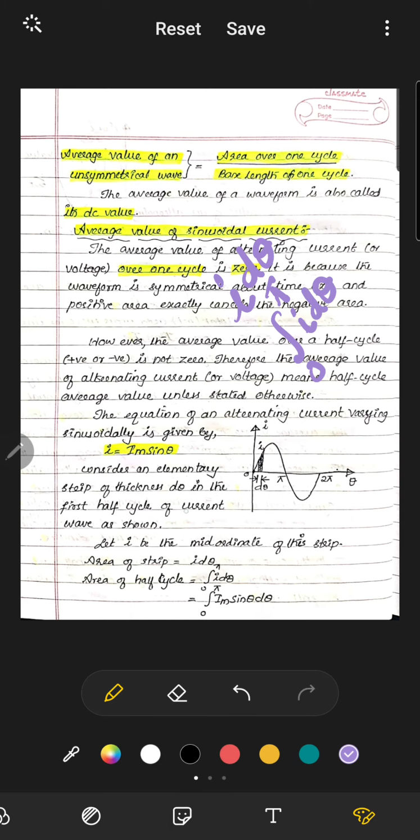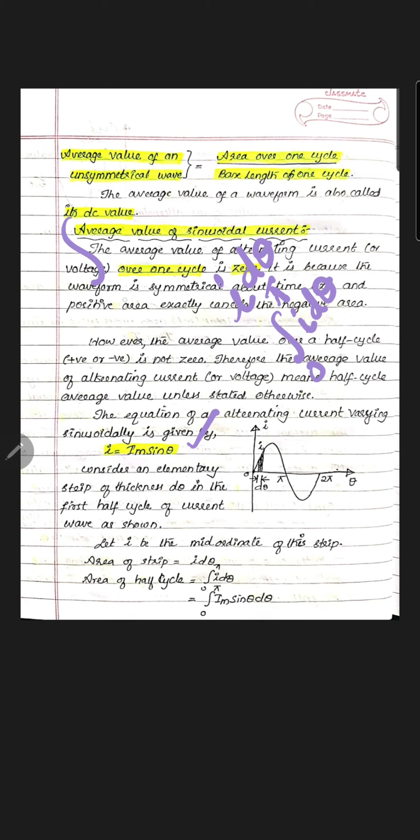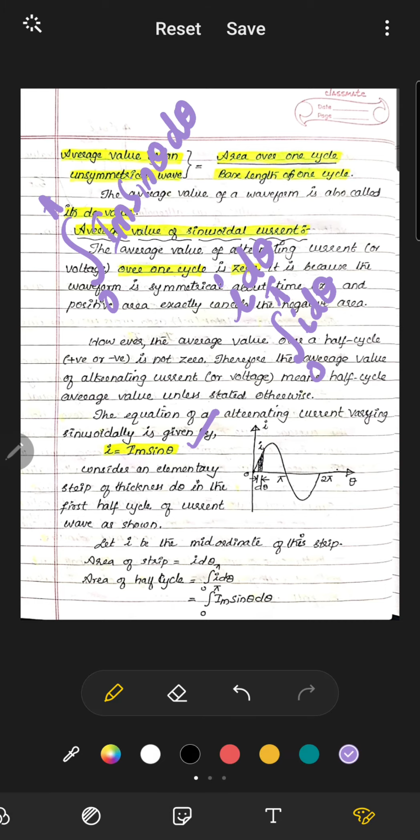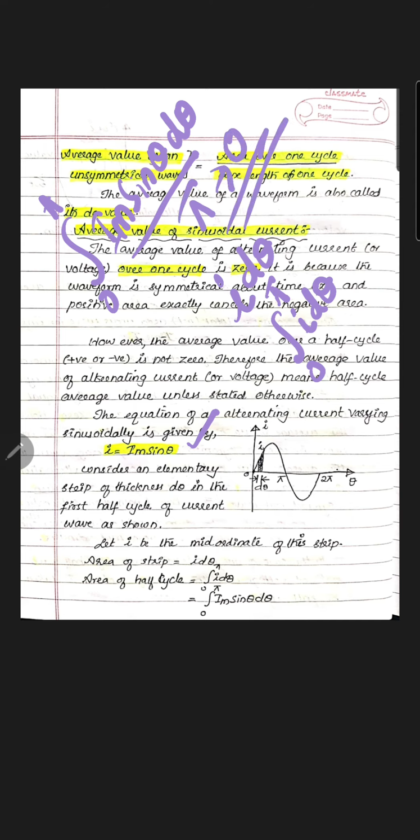We know that I is Im sin theta, so it will be the integral from 0 to pi of Im sin theta d theta. We need to integrate this and apply the limits from pi to 0.